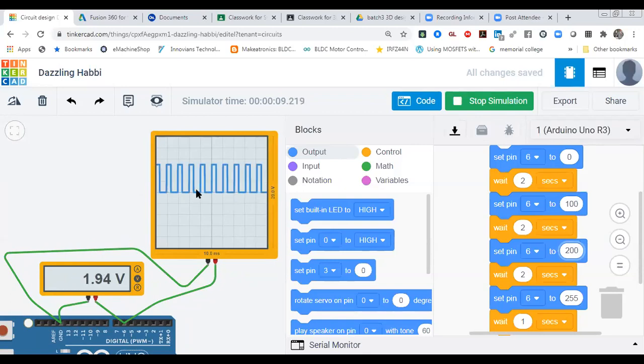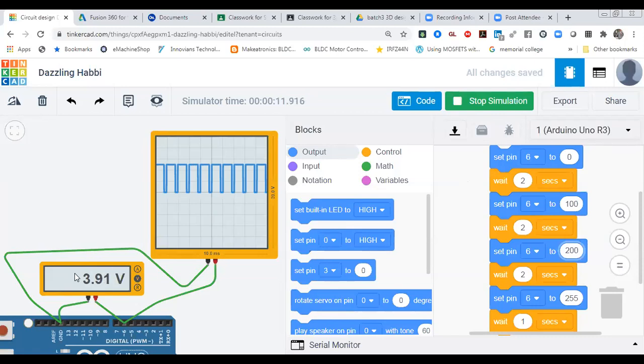So over here you can see it. So that is duty cycle. You are giving output in the format of duty cycle, on and off, and you are getting it over here, that average voltage. You are giving high and low with different on-off timing, and you are getting output that is variable. So you can control your appliance with the help of this, and you can vary your LED light intensity.